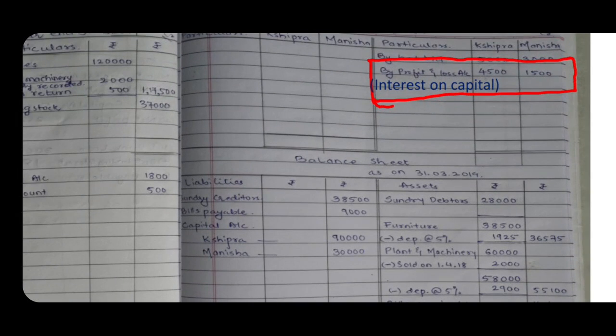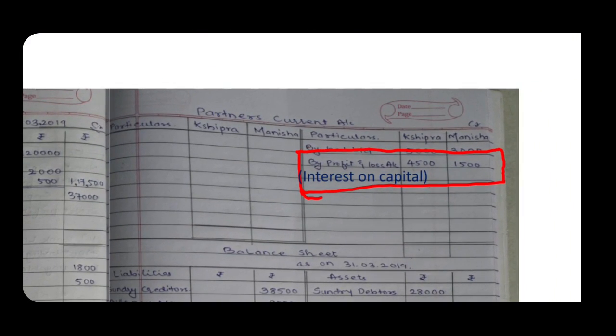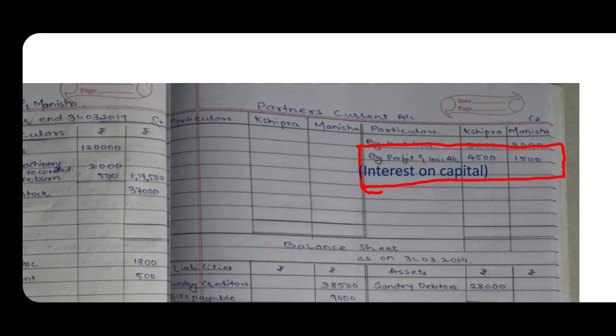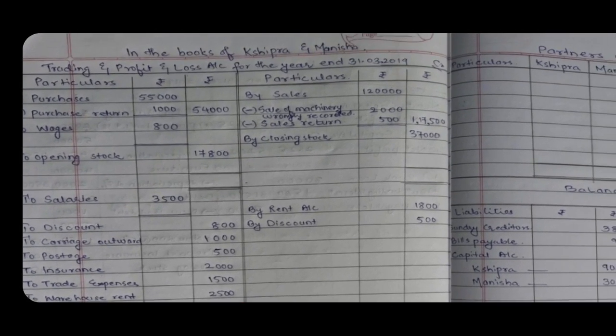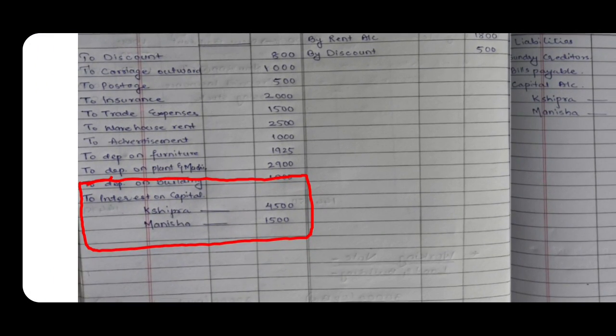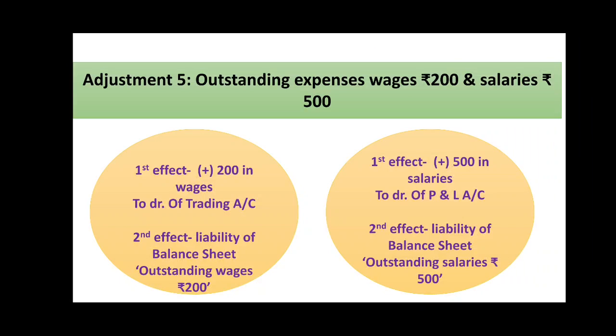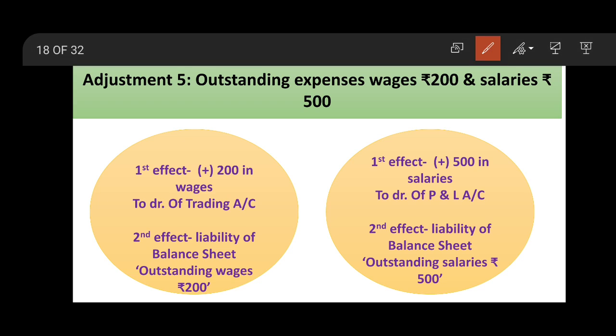Here credit of partner's current account, respective amounts in the respective partners' columns, interest on capital, and here to the debit side of profit and loss account, writing interest on capital, Shipra 4,500 and Manisha 1,500. Next is regarding outstanding expenses. Outstanding expenses, wages 200 and salaries 500. First we'll go for wages. Outstanding is always added, and wages we have already written on the debit of trading account.